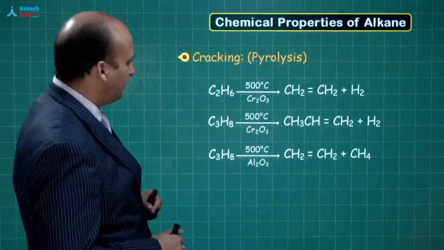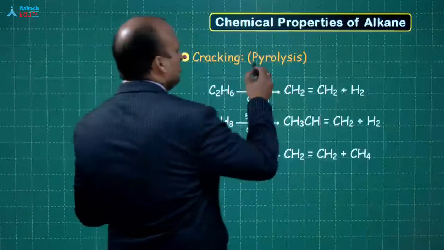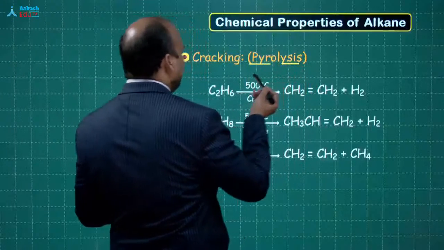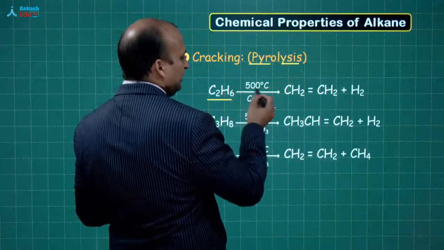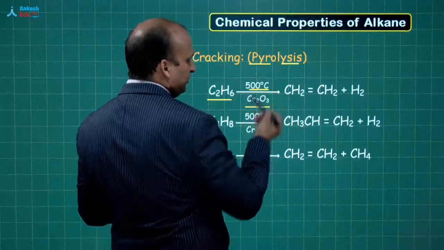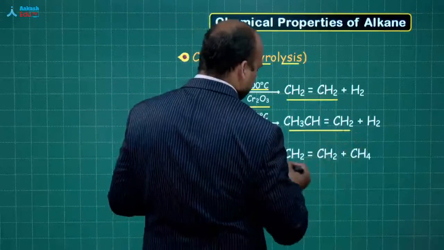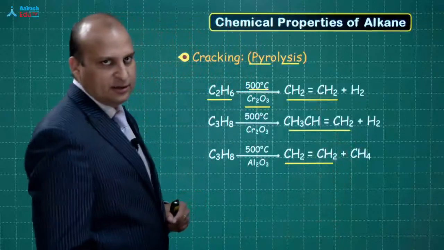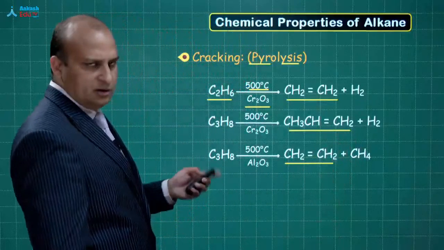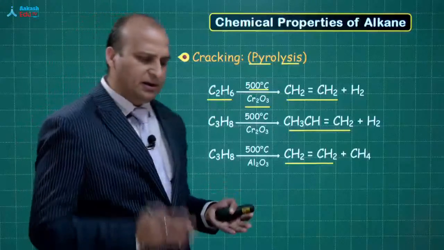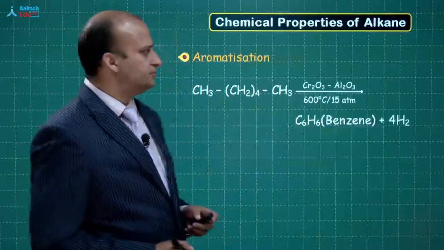Next is cracking or pyrolysis. Pyro means heat, lysis means breaking. If you take a bigger alkane and heat it at high temperature in the presence of a catalyst, you will get the respective alkenes. Okay, this is referred to as pyrolysis. Not much of a mechanism is required. It is simply heating and breaking the bonds.